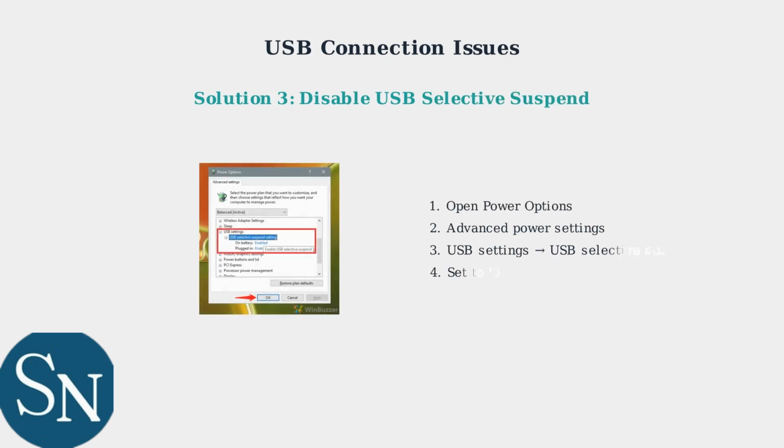Finally, disable USB Selective Suspend in Windows Power Options. This setting can cause USB devices to disconnect unexpectedly. Go to Power Options, then Advanced Settings, and set USB Selective Suspend to Disabled.